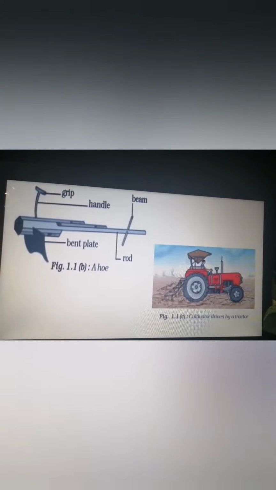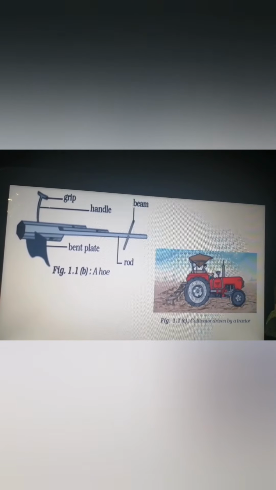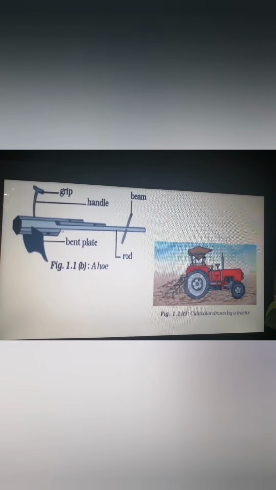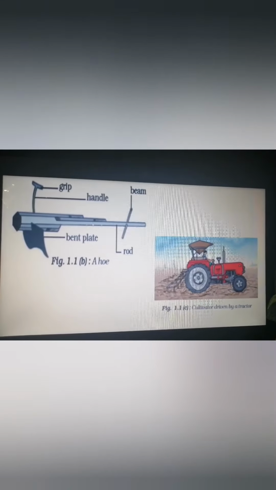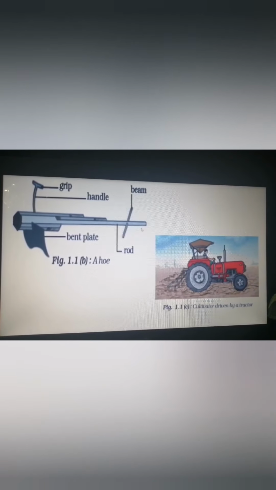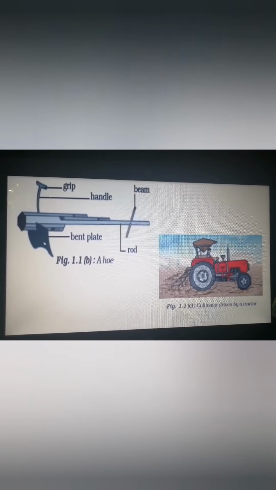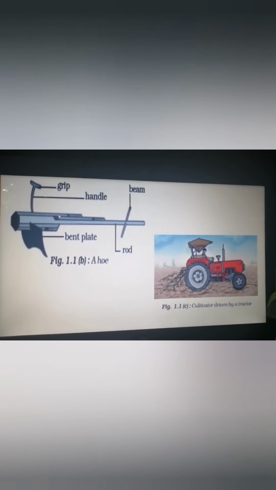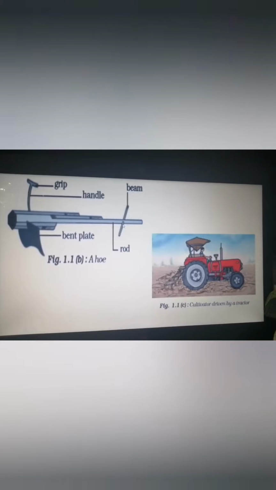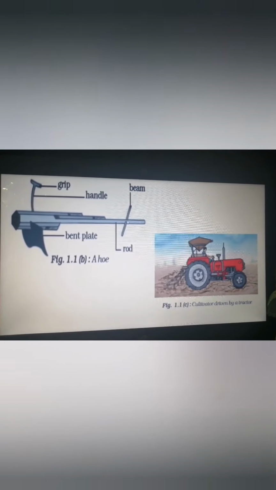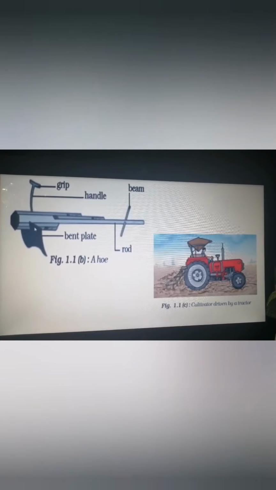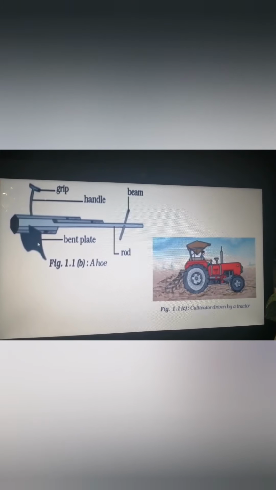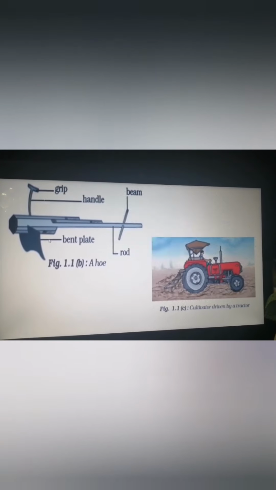Okay, the next tool we'll be studying is the hoe. A hoe is made up of a rod, which is basically made of wood or iron. This is also the same as a plow, but it has a bent plate. This bent plate goes inside the soil, and it is also made of iron. And this is the beam, which is kept on the animal's neck. So when the animal moves, the bent plate moves and the soil turns or mixes. Okay, so this is the hoe, which is the same as a plow.